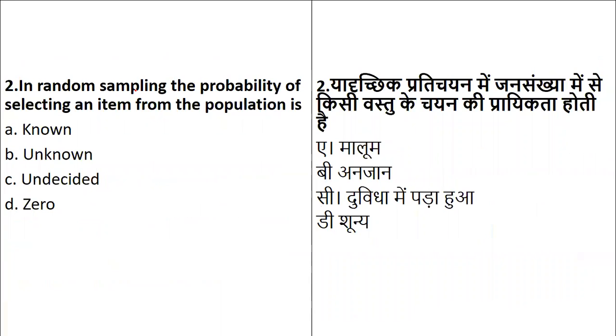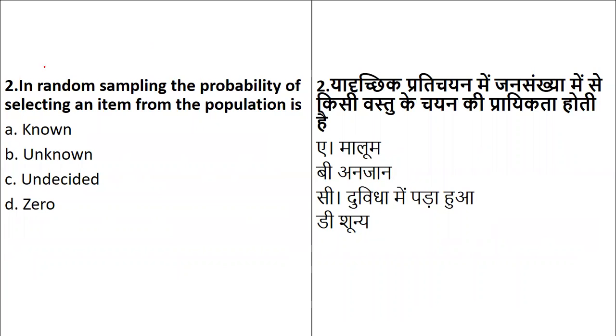In random sampling, the probability of selecting an item from the population is dash. Now here, this question, which we have already done in one of the cycles. The reason to pick up this question purposely was, many of the students get confused in this. So read the question very carefully.